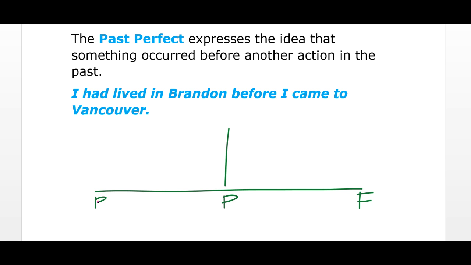So if we look at the sentence, I had lived in Brandon, this is the first action in the past, before I came to Vancouver, and here's the second action. So on the timeline, when the person lived in Brandon would be about here, and then when the person came to Vancouver would be about here. Both these actions occurred in the past.